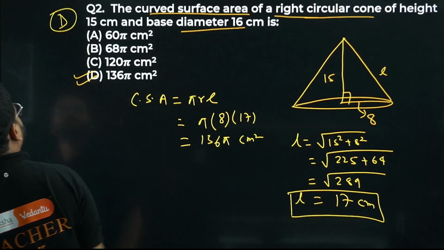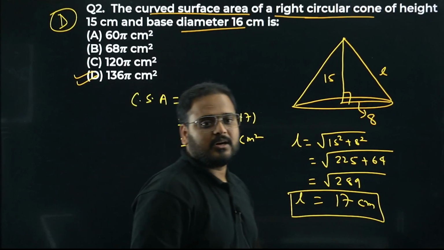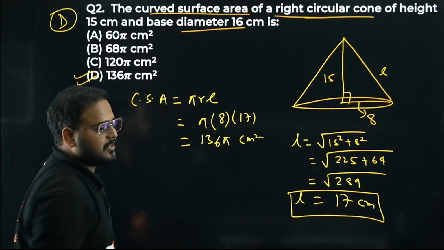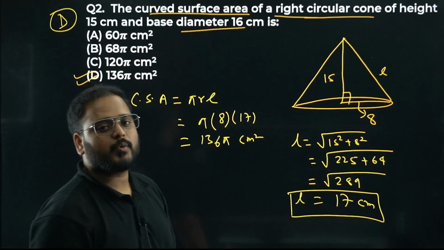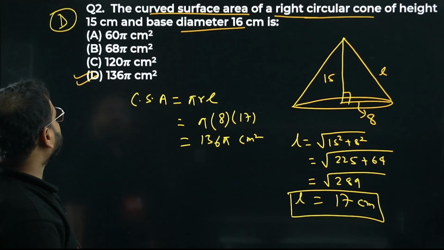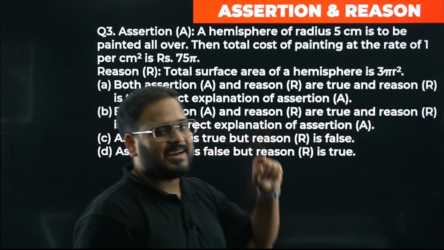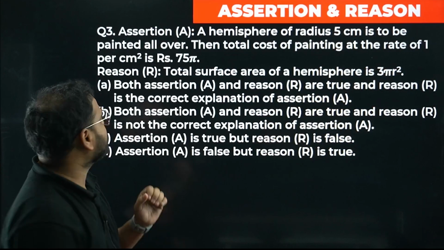Please check this out. 136. Correct? 136 pi centimeter square. I hope this is clear. Question number 2 is over. Moving on to question number 3. We had to find what? The slant height. That was the only important part in this particular question.